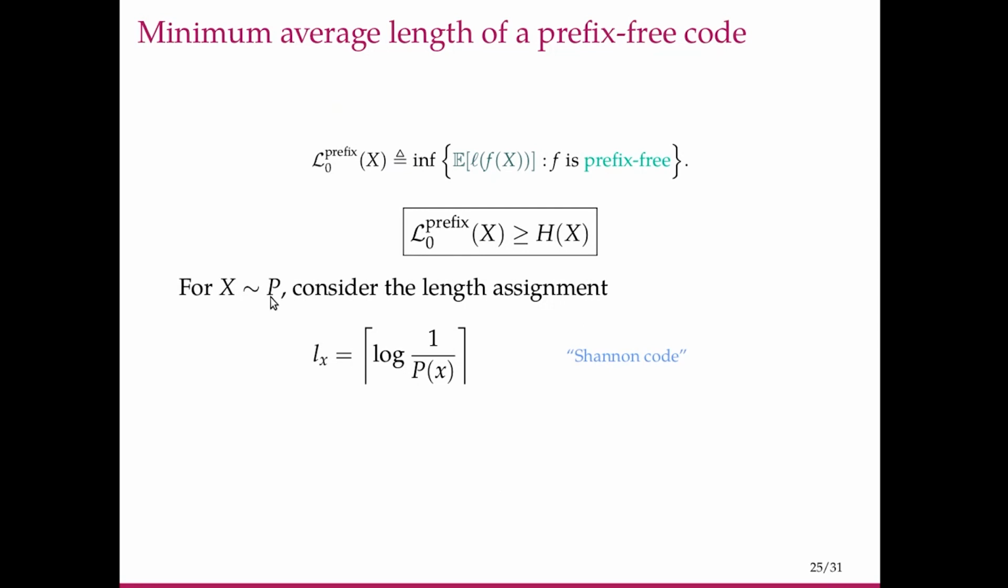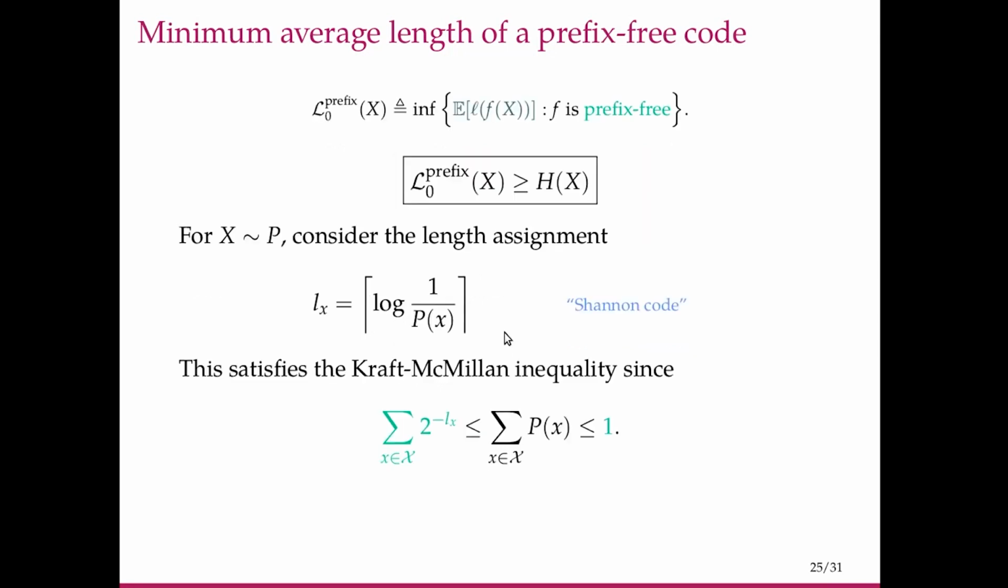For x distributed as p, consider the following length assignment: Lx, which is the ceiling, the smallest integer greater than or equal to log of 1 by p of x. A code which has these length assignments is called a Shannon code. For a Shannon code, the Kraft-Macmillan inequality is satisfied, so Shannon codes are actually prefix-free codes. We can build prefix-free codes in this fashion.